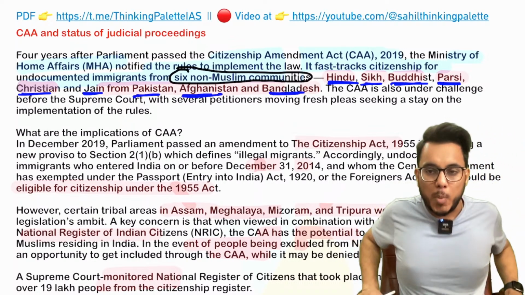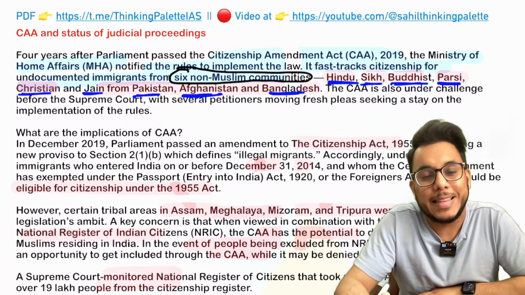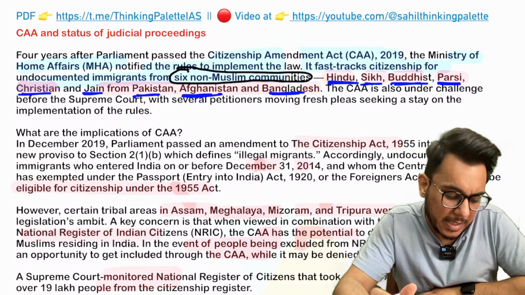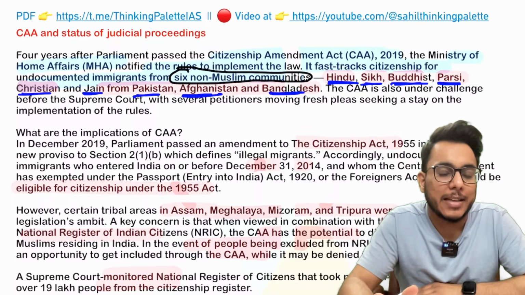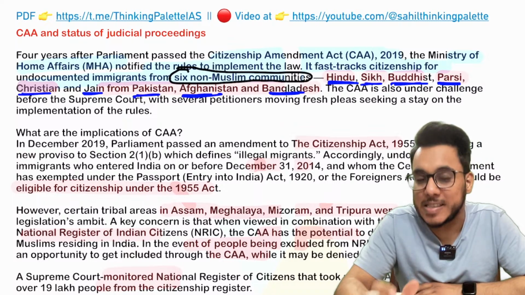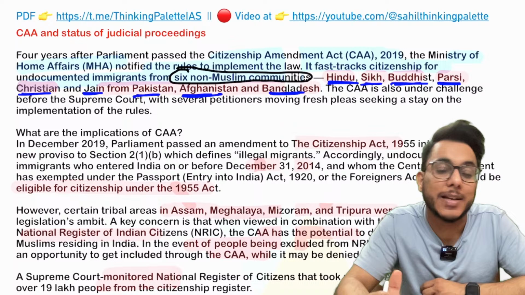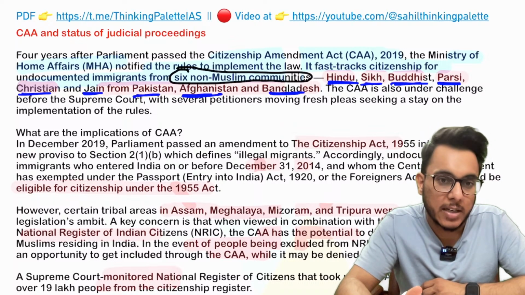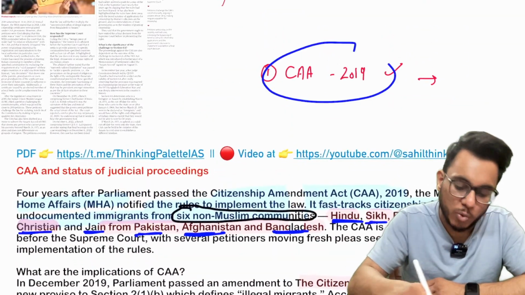So basically guys, these 6 non-Muslim communities are believed to be minorities in these 3 countries, that is Pakistan, Afghanistan and Bangladesh, and it has been seen that they have faced religious persecution in these countries. They are not safe in these countries. So they are to be allowed to come to India and they are to be given citizenship. Therefore, for these 6 communities from these 3 countries, citizenship norms were relaxed by the Citizenship Amendment Act 2019.